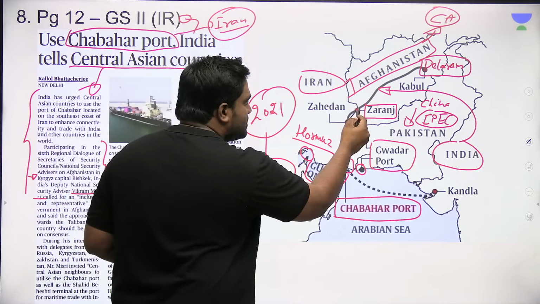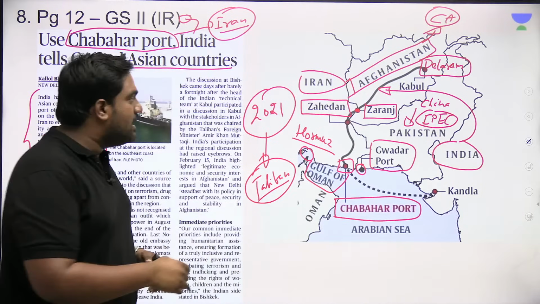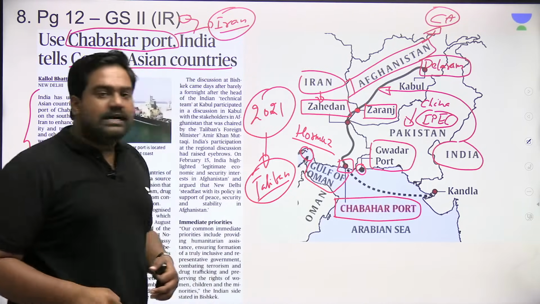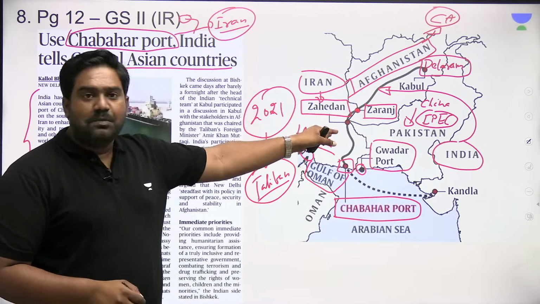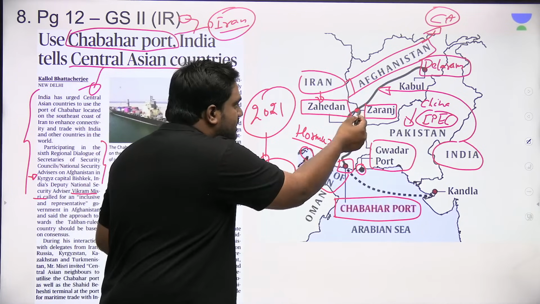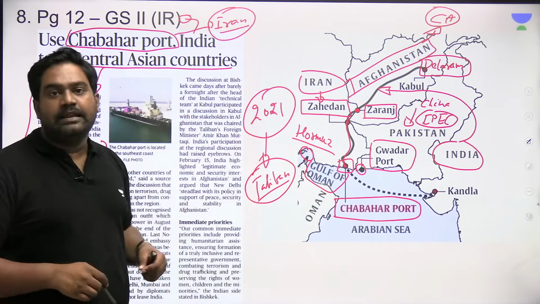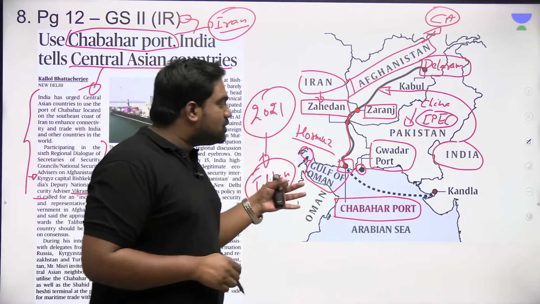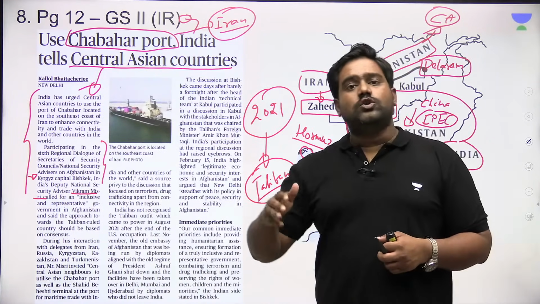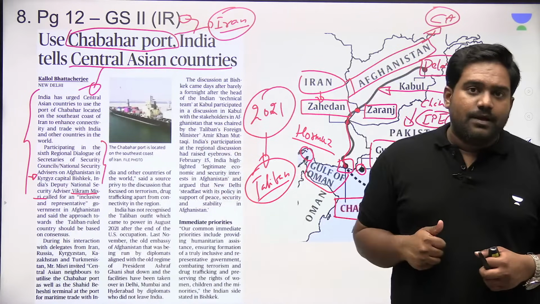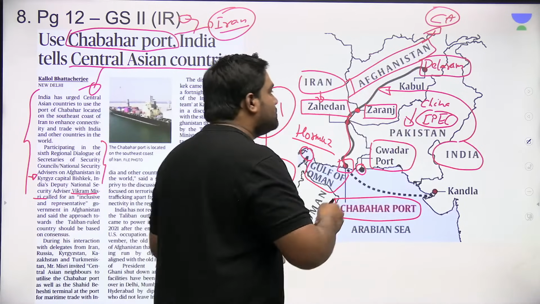So from here, India's plan was to connect with Zahedan, which is a border town in Iran, located on the other side of the border. On the other side, you have Zaranj in Afghanistan, till where India had built a road. So the plan was to connect this with Zahedan and build a railway line that would link with Chabahar Port in Iran. So this was India's ambition, to establish connectivity not just with Iran, but also with Afghanistan and Central Asia. Because accessing Afghanistan and Central Asia has been a challenge for India because of the presence of Pakistan.